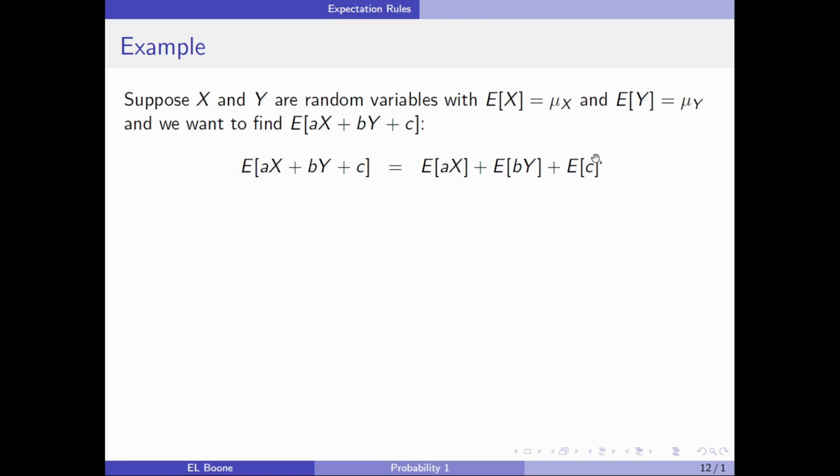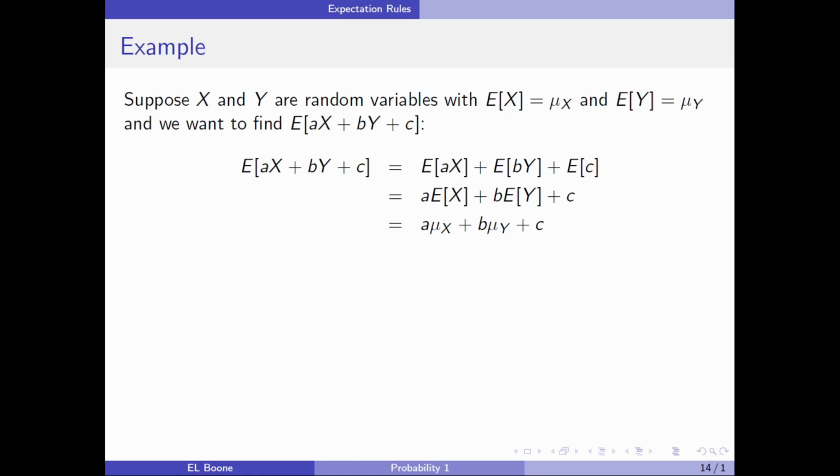I immediately know that it goes across addition, right? That was one of my things that I know I can do. And I know I can pull constants out. And I know that the expected value of a constant is a constant. And then I just plug in what I know about these. I've already defined those, and this becomes my answer. It's pretty easy, and it's kind of what you would expect it to be.